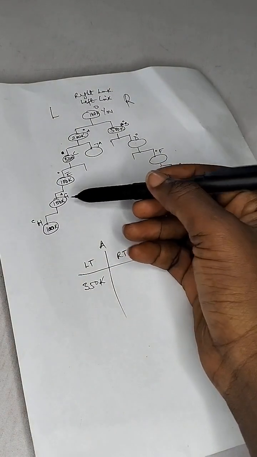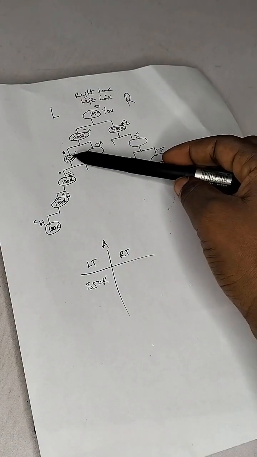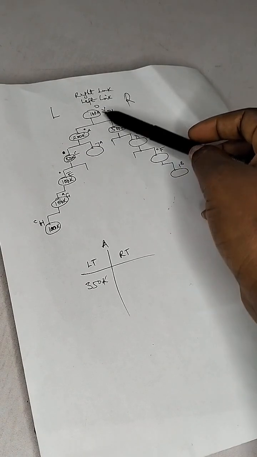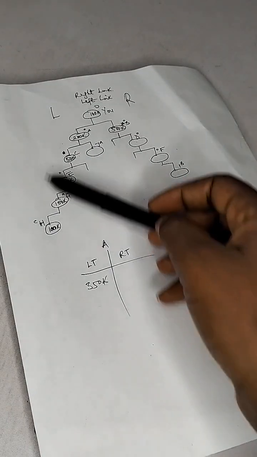How many people did this A person invite to get that 350k? The A person only invited this G guy, which is 100k. But the system is giving you all the amounts that this person and C invited, all the amounts they contributed, adding to your team volume.